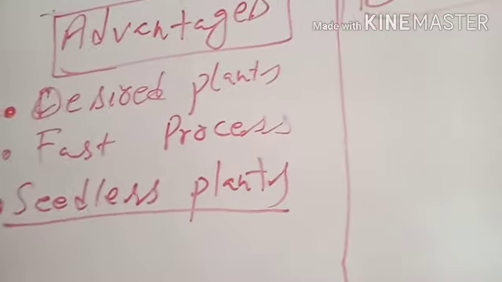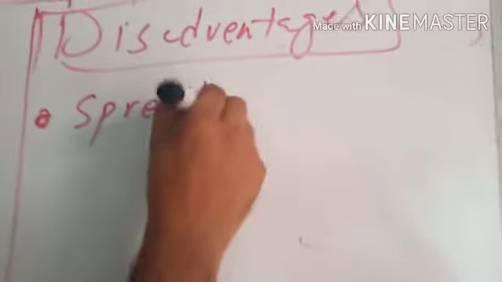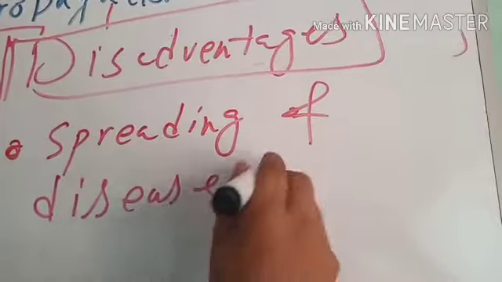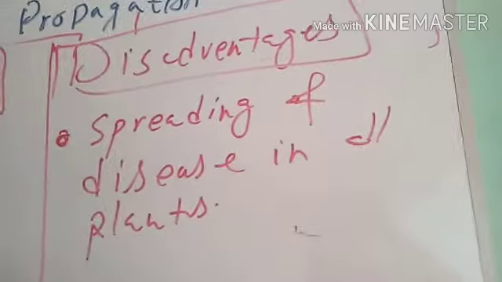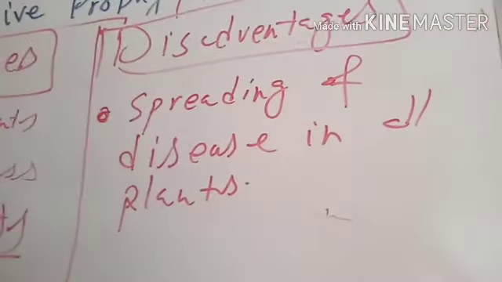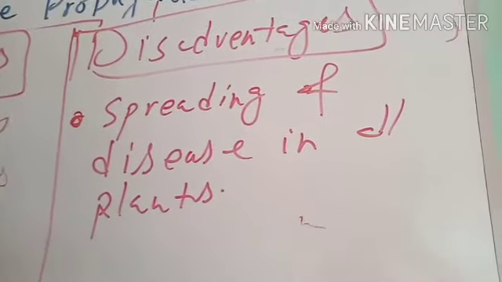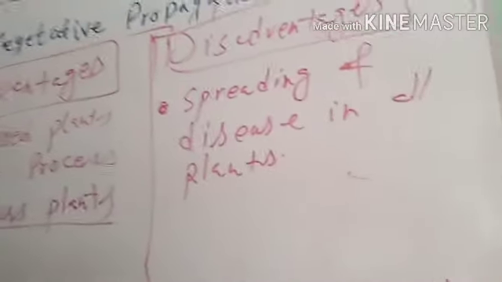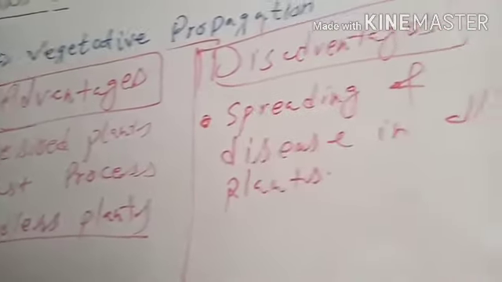And now we will discuss disadvantages of vegetative propagation, which include spreading of disease in all plants, because all the plants which are produced by vegetative propagation have the same ability. So if there is an attack of a new disease which these plants are not able to fight, all the plants will be affected by the attack of the new disease, and there will be a destruction of the whole crop.